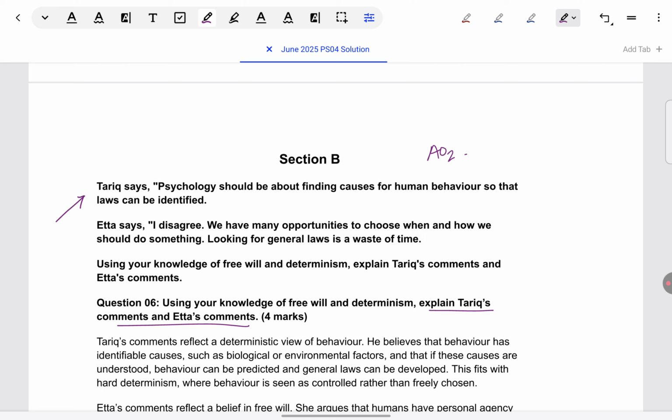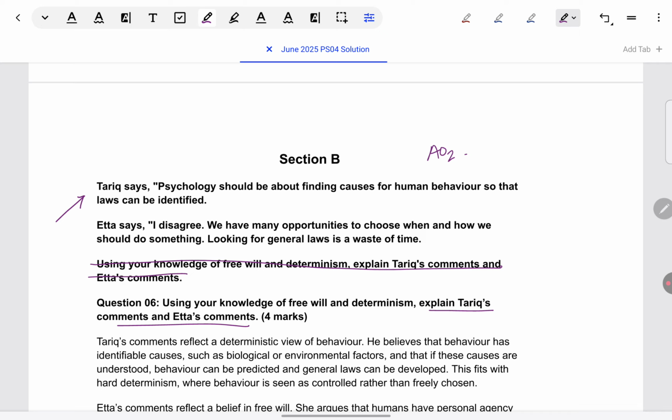Let's read the scenario. Tariq says psychology should be about finding causes for human behavior so that laws can be identified. Etta says, I disagree. We have many opportunities to choose when and how we should do something. Looking for general laws is a waste of time. Using your knowledge of free will and determinism, explain Tariq's comments and Etta's comments. Okay, it's just got repeated here, so I apologize for that.